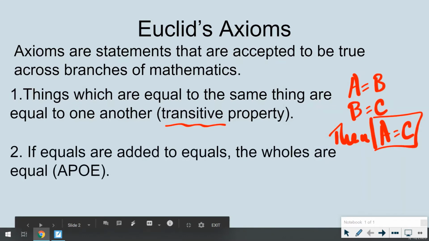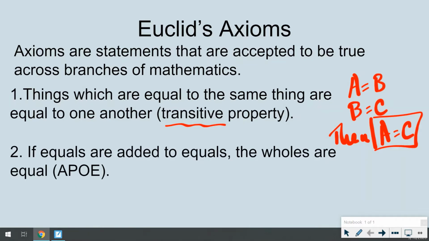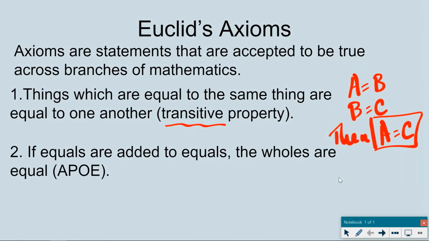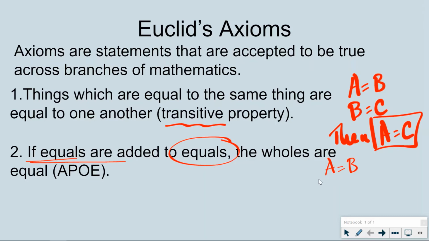If equals are added to equals, the wholes are equal. You learned this last year as the addition property of equality, or APO. Let's start out with the exact same thing: if A equals B. The equals he's talking about here is this A equals B. Adding the same thing to both sides means the equal value is added to something that's already equal.